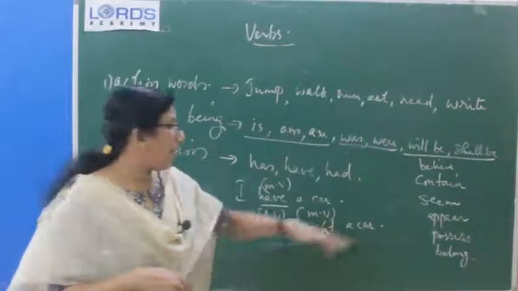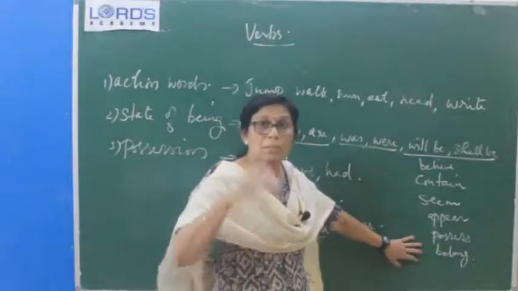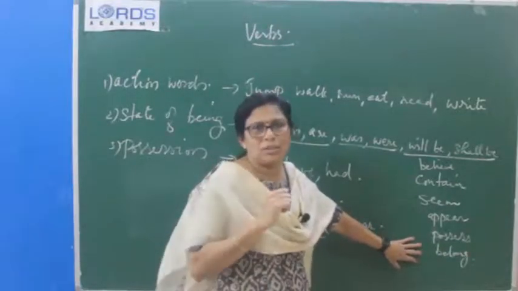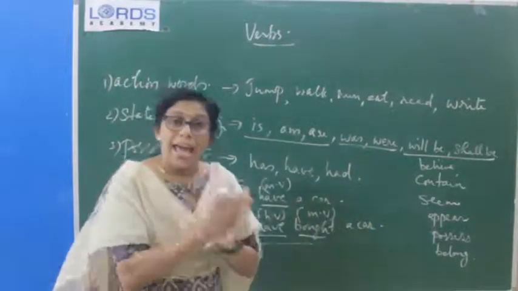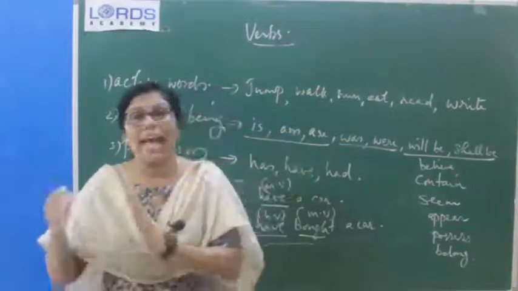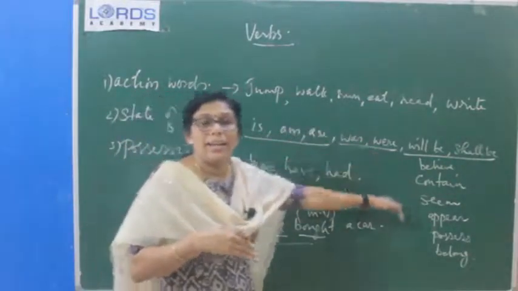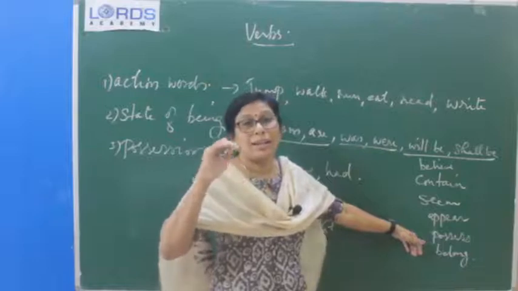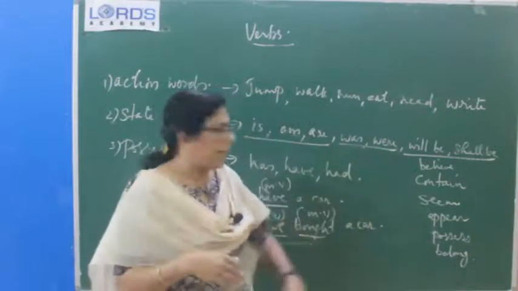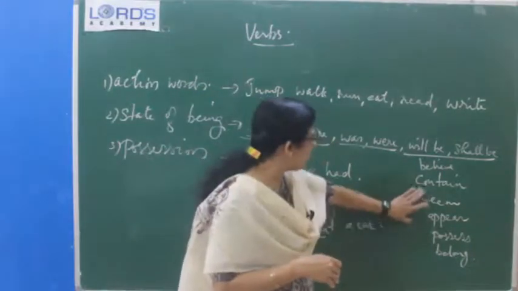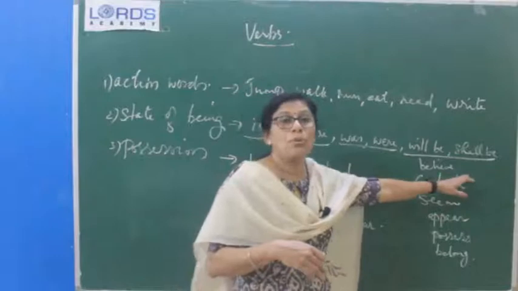There, no action is happening from the part of the person who is doing that action. The subject is not doing any action. Of course, it is a verb, but not the real action which happens in action verbs. Activity is not happening from the part of the subject. That is why we call them non-action verbs, and the speciality is that no ing form should be used with these words.